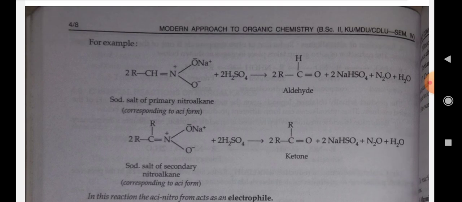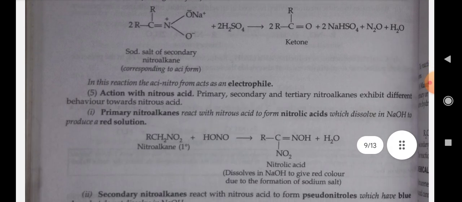R single bond CH double bond N positive single bond O negative Na positive single bond O negative plus 2H2SO4 gives 2R single bond C single bond H double bond O plus 2NaHSO4 plus N2O plus H2O, that is the aldehyde.